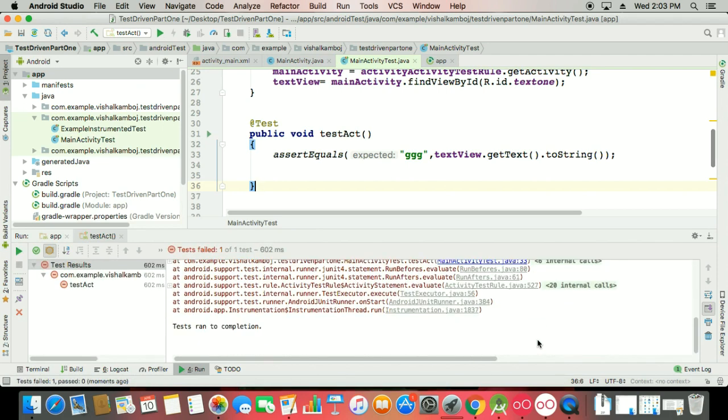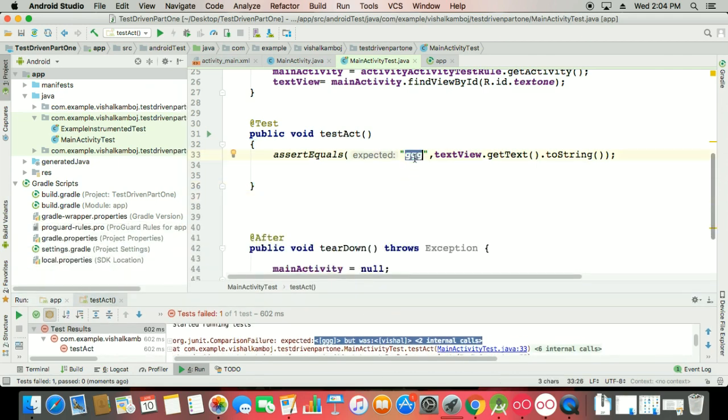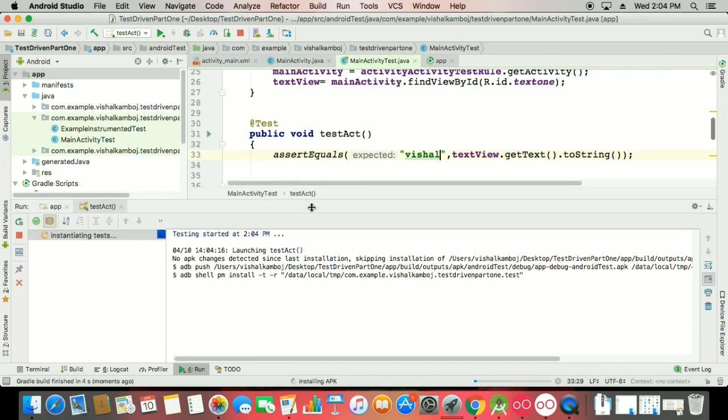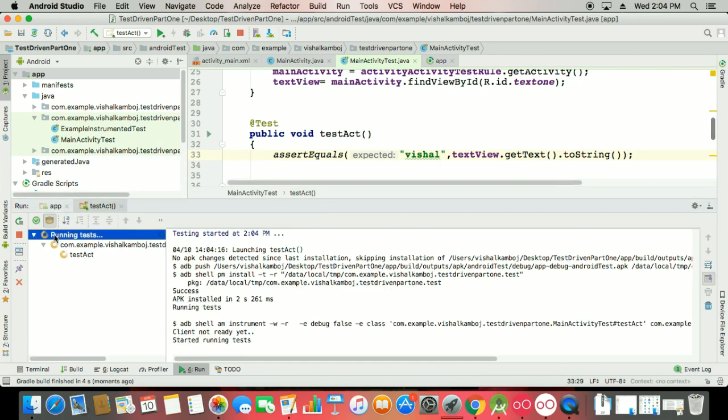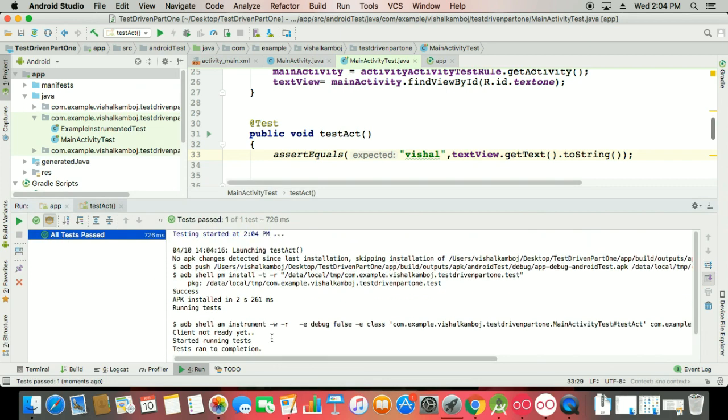So how does the test fail? You can see this is the red mark, and it shows you that it is GGG, but Vishal is expected. So that means this is your first test failure. And if I say this is Vishal and run this test again, it shows me that it's perfect. So you can see that it is running the test and all tests pass. Okay, so that is a perfect test.